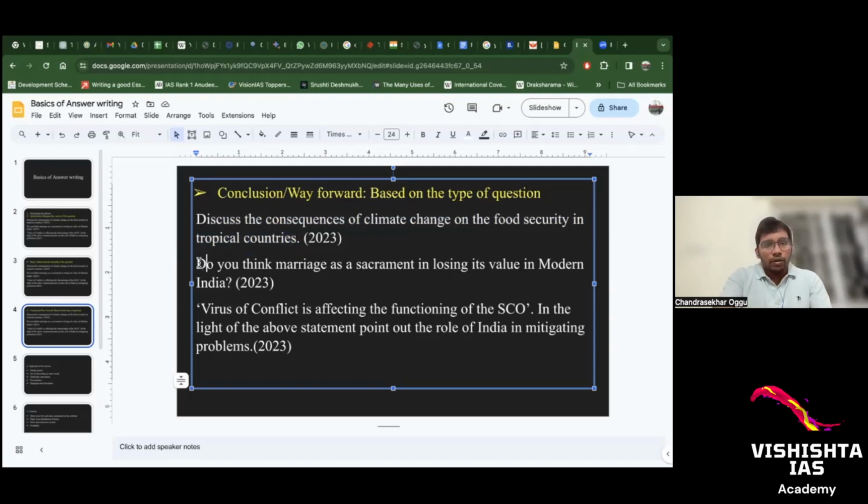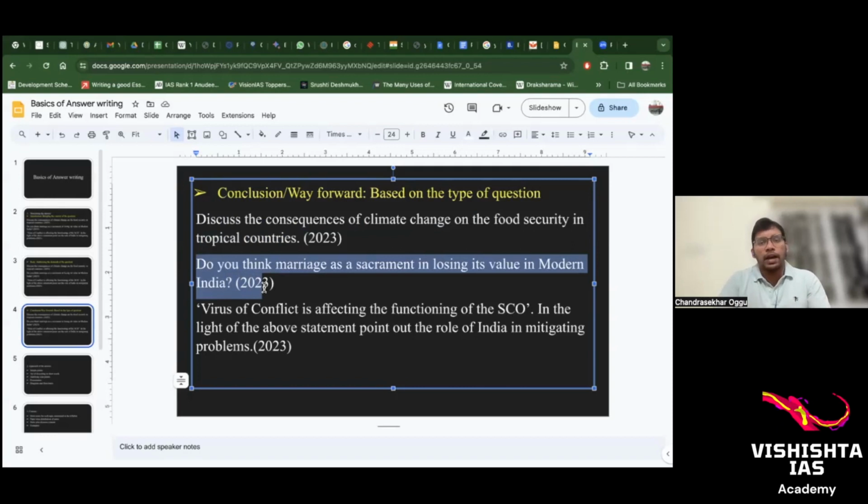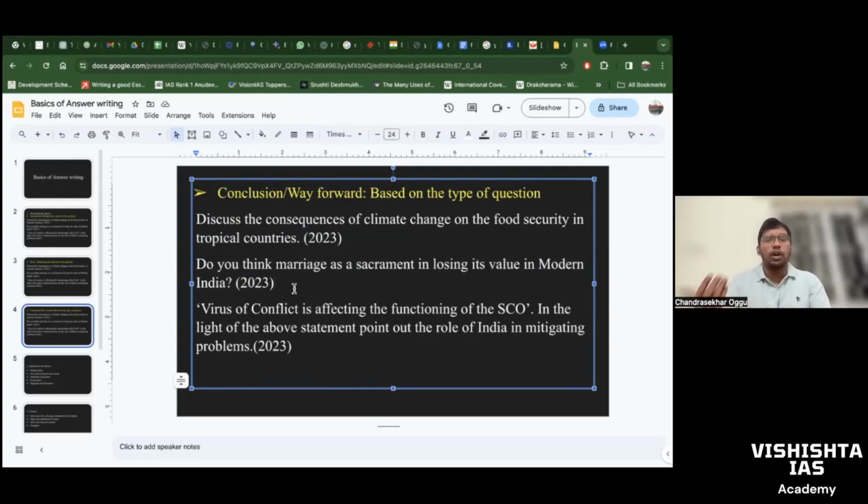Now, second question, do you think marriage as a sacrament is losing its value in modern India? There is no issue. What is the issue in marriage? There is not much issue. So you can conclude whatever you have analyzed. So though marriage is losing its value because of modernity or Sanskritization, whatever, still there is a majority part of Indian society which is giving more importance to marriage. So you can conclude in whatever way you need because there is no issue.